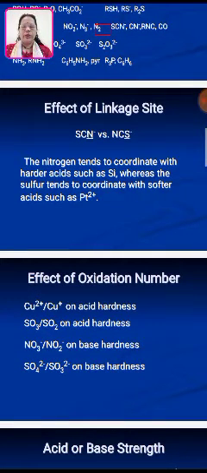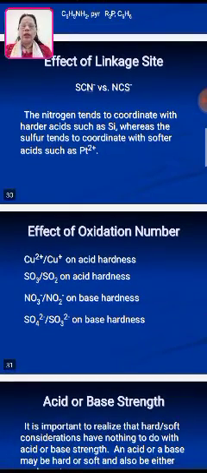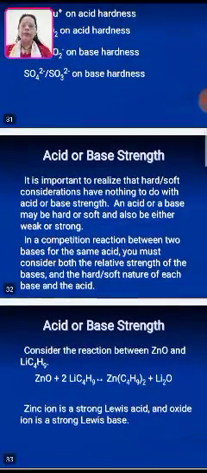Effect of oxidation number. Copper 2 plus to copper 1 plus and acid hardness. SO3 to SO2 on acid hardness. NO3 minus to NO2 minus on base hardness, and SO4 2 minus to SO3 2 minus on base hardness. In this trend, it is important to realize that hard or soft considerations have nothing to do with acid or base strength. An acid or base may be hard or soft and also be either weak or strong.